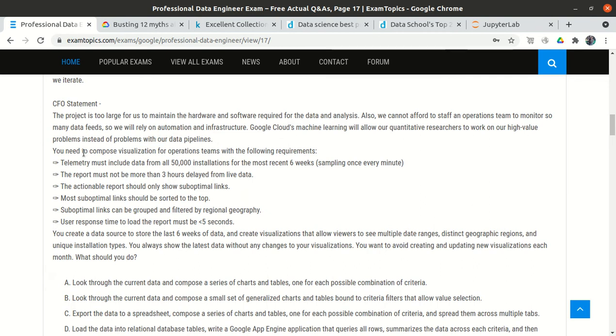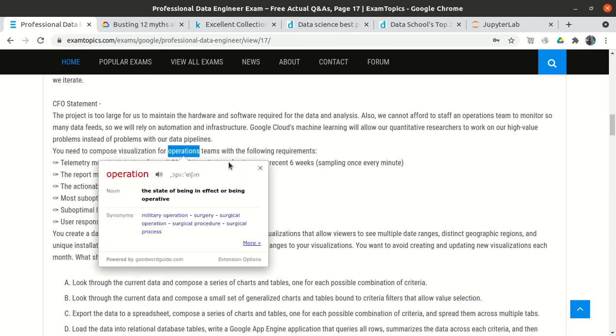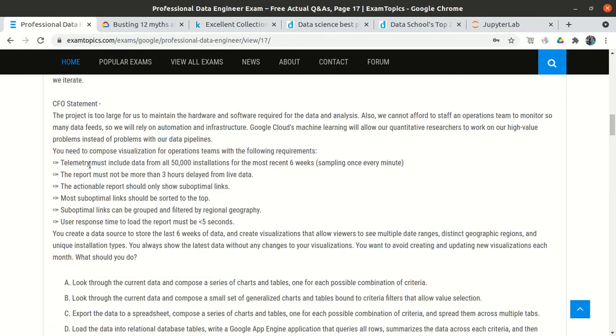You need to compose visualizations for the operations team. The telemetry must include data from the 50,000 installations. The report must not be more than 3 hours delayed from live data. The actionable report should not show suboptimal links, most suboptimal links should be sorted on top, and suboptimal links are grouped and filtered. The response time to load the reports must be less than 5 seconds.